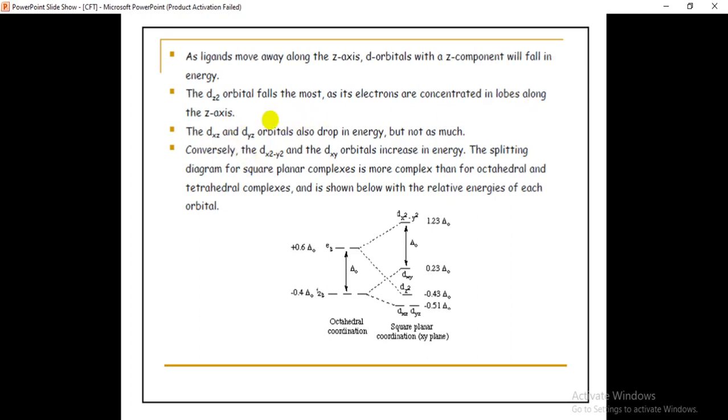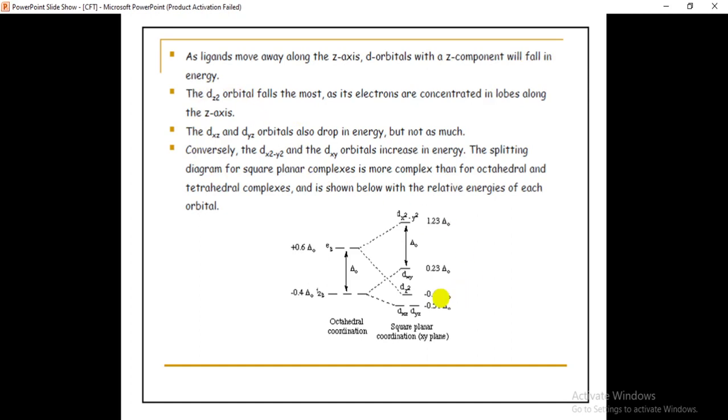The dz square orbital falls the most as its electrons are concentrated in lobes along the z axis. The dxz and dyz orbitals also drop in energy, but not as much. If you see, which d orbitals have a z component? We have dxz, dyz and dz square. Isn't it? These 3 orbitals have a z component. These 3 orbitals are going to decrease in energy. Is it clear? The energy will fall for these three orbitals.